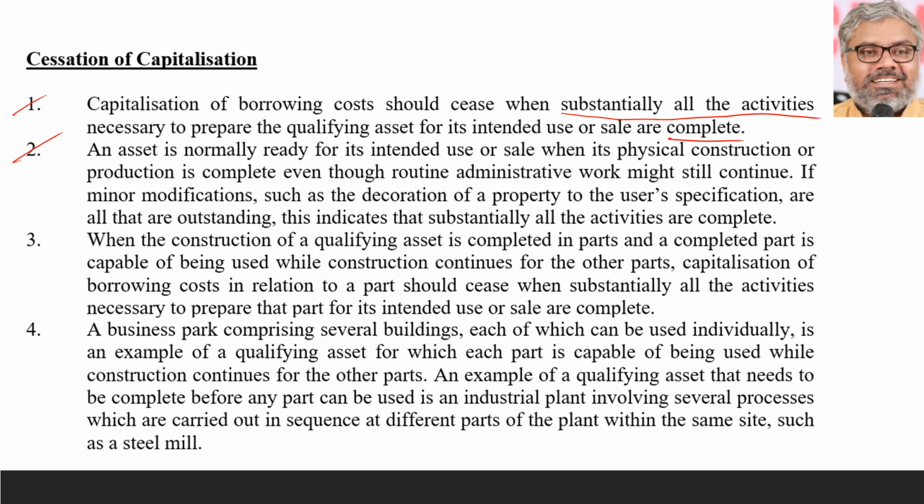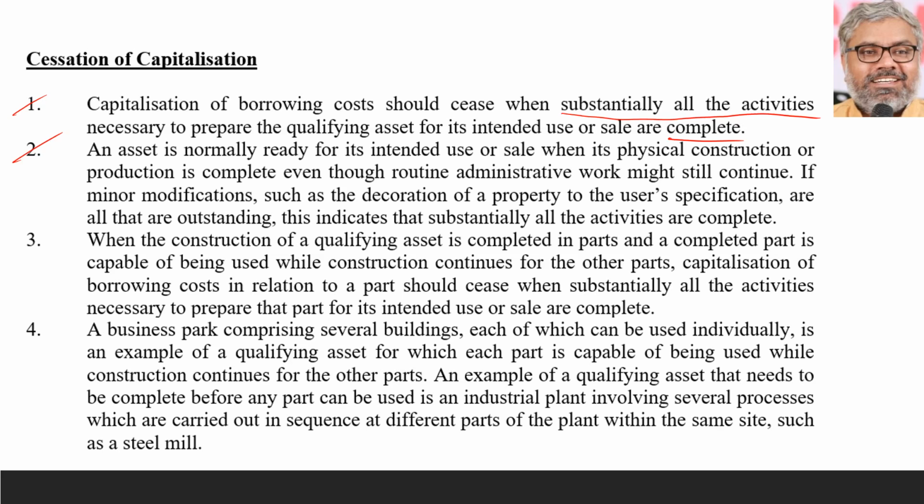For example, a building is complete, but the building completion certificate is not yet obtained from the local authorities. Can we say that the building is not complete for this purpose? No, we cannot say that. The building is done, ready. Administrative work related to it may still be pending. That does not mean the asset is not complete. So routine administrative work might still continue. And if minor modifications, like decoration of a property to the user's specification, are outstanding, that also indicates that substantially all the activities are complete.